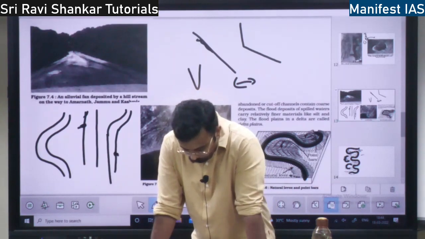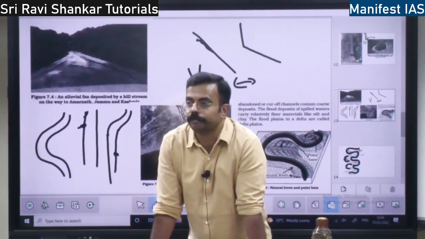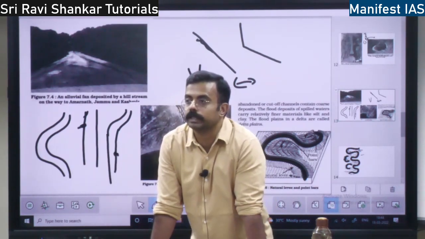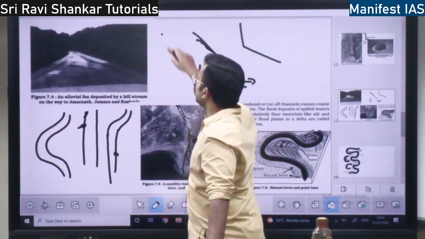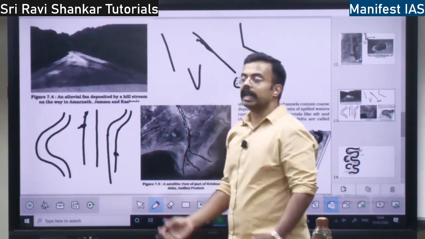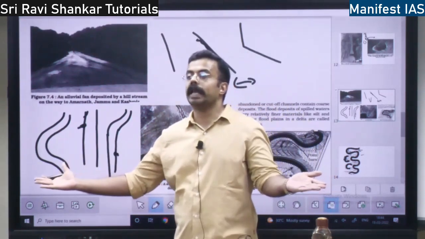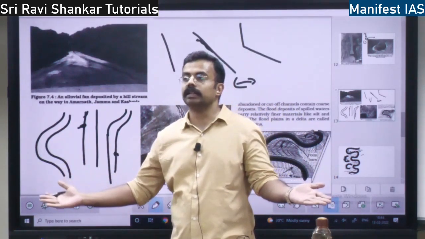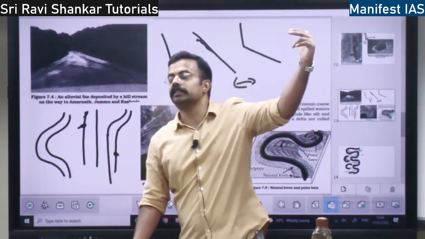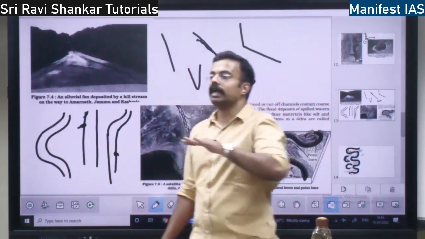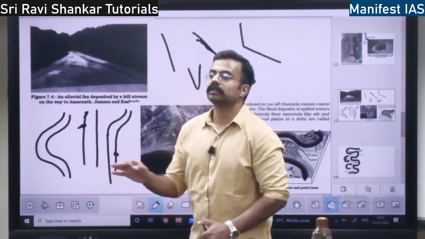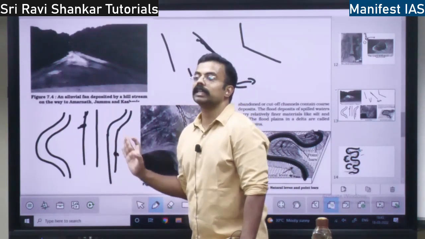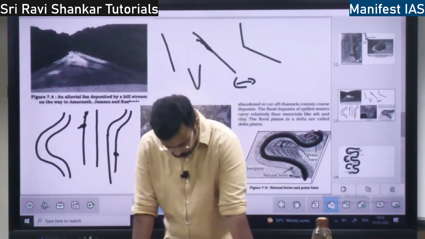Meanders are actually found in the flood plains. They are not found over the mountains. Meanders are found in the plain region, that is, when the rivers come from the mountain and travel over the plain areas. In those plain areas only the meanders are found, right?